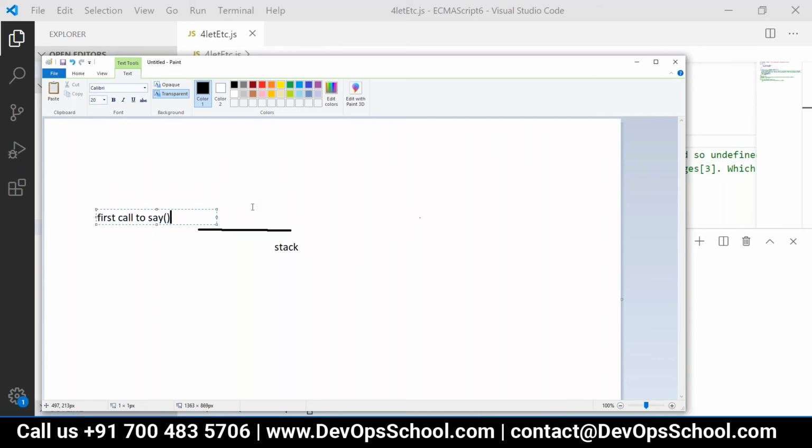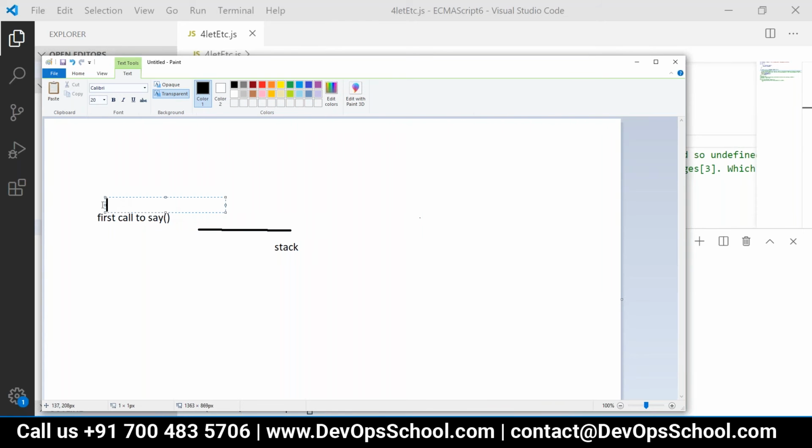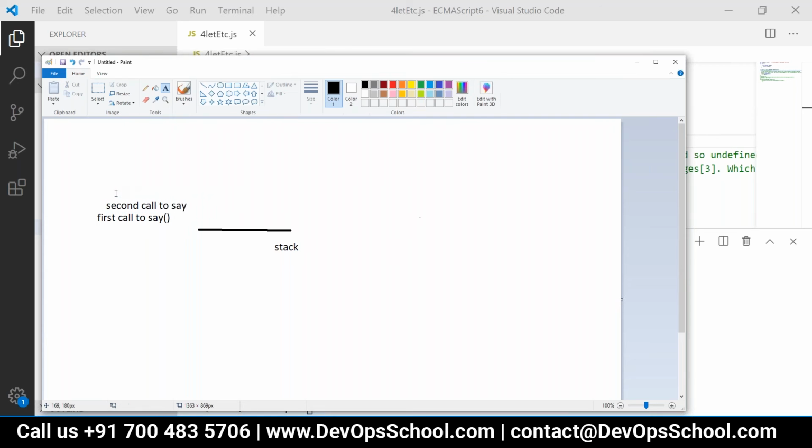Now i is 1. Again there will be another function call and that will be piled up here. The same will happen with the third.